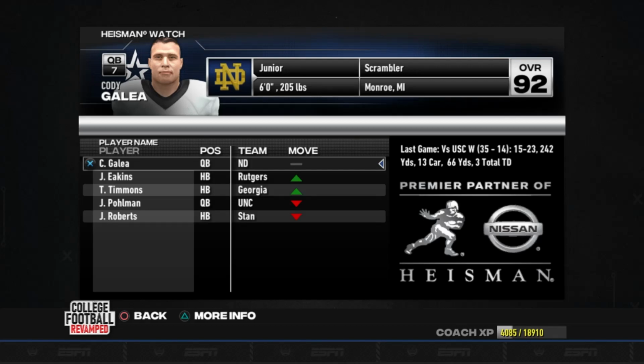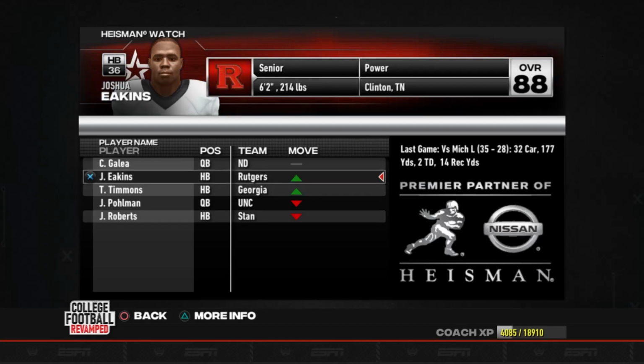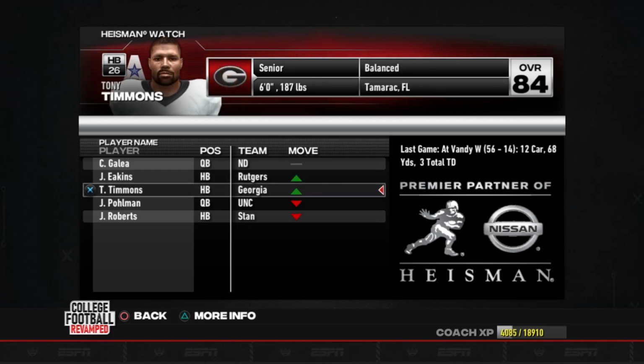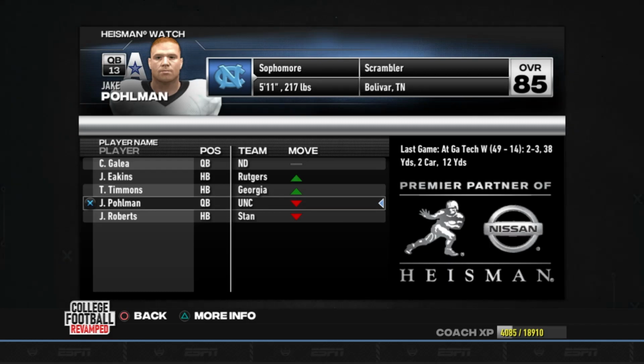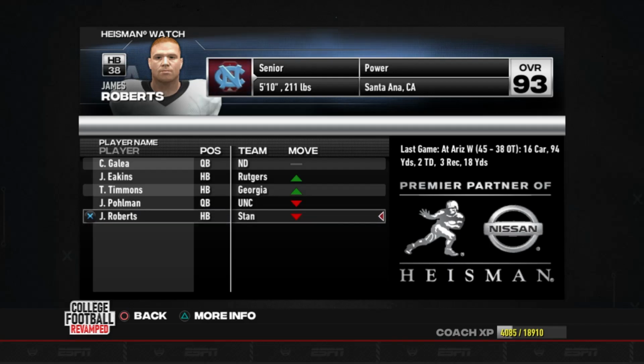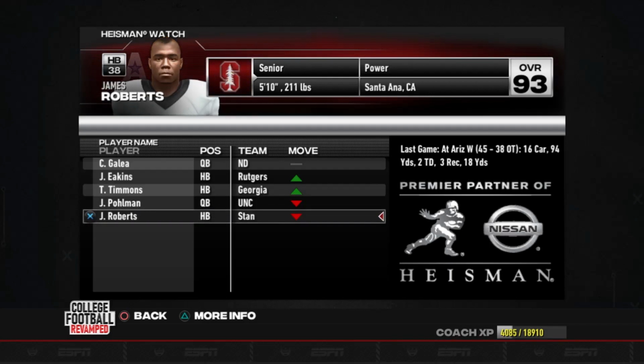As we take a look at the Heisman standings, Cody Galera of Notre Dame remains at number 1. Joshua Eakins goes from unranked all the way up to number 2 for Rutgers. Number 3 is Tony Timmons, who went from unranked all the way up to number 3. Georgia's running back knocks out their quarterback, Josh Robbins, and he moves into number 3 on the list. Jake Pullman drops down to number 4 out of UNC, and he's injured. So we're going to have to check on his injury and see how long he's out for. James Roberts of Stanford, their running back, drops to number 5.